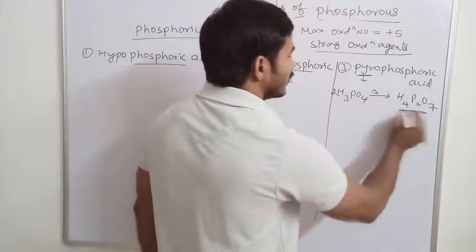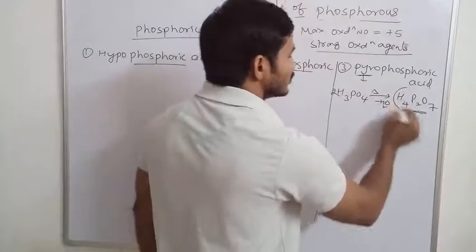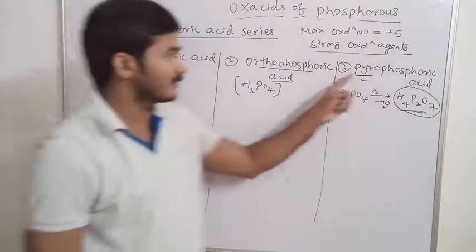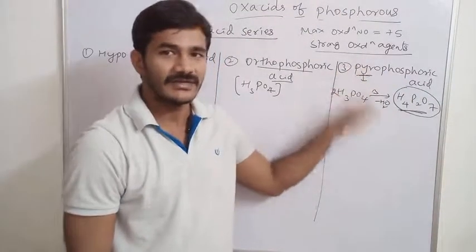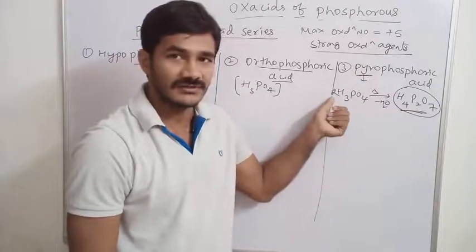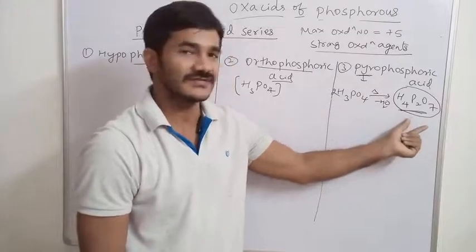H4P2O7, by elimination of water. So this is the formula of pyrophosphoric acid. I told you how to remember it: take 2 molecules of phosphoric acid, eliminate water, and you get pyrophosphoric acid.